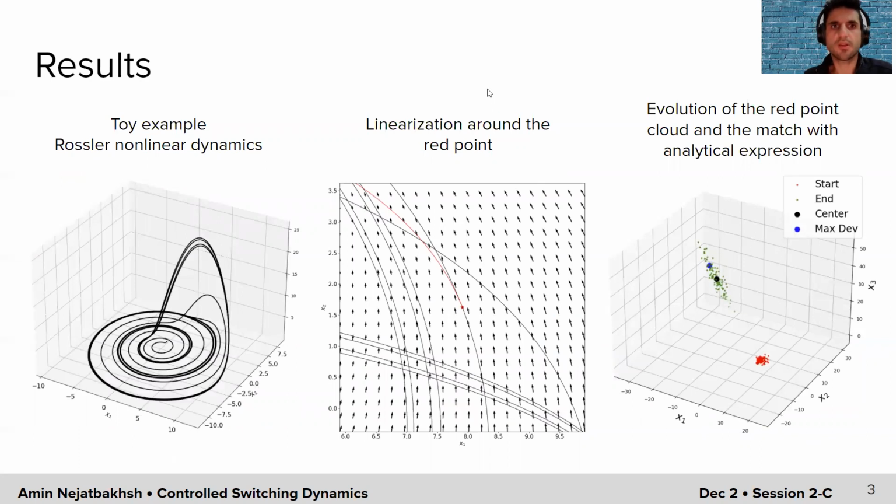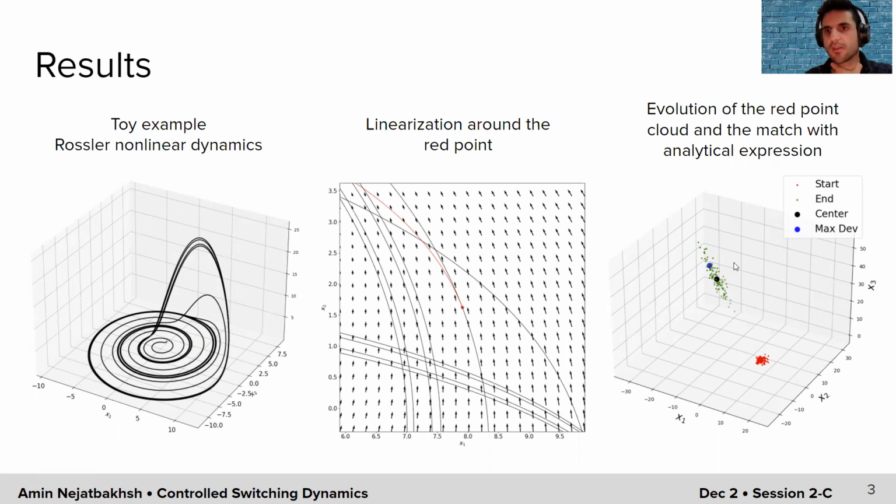Our toy example is Rössler nonlinear dynamics, as you can observe on the left side. This is just a spontaneous activity from Rössler nonlinear dynamics. The middle plot is a projection of this nonlinear dynamics into 2 dimensions, x and y. Here we are focusing on a point, and we are showing the Jacobian, or the linear approximation given by computing the Jacobian around that point.